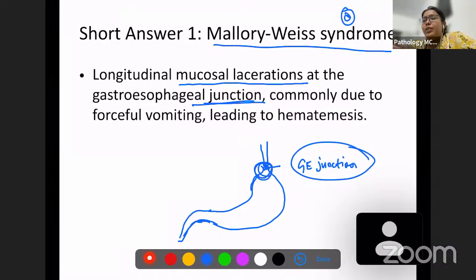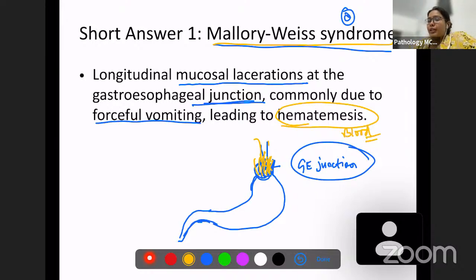So what happens when there is forceful vomiting? When there is forceful vomiting, because of so much pressure, there are lots of lacerations in the gastroesophageal junction. There is lots of mucosal laceration, and this is known as Mallory-Weiss syndrome. How do you know that there is a laceration or tear near the gastroesophageal junction? Because the patient will have blood-tinged vomitus. When the patient vomits, the patient will have blood in the vomit.